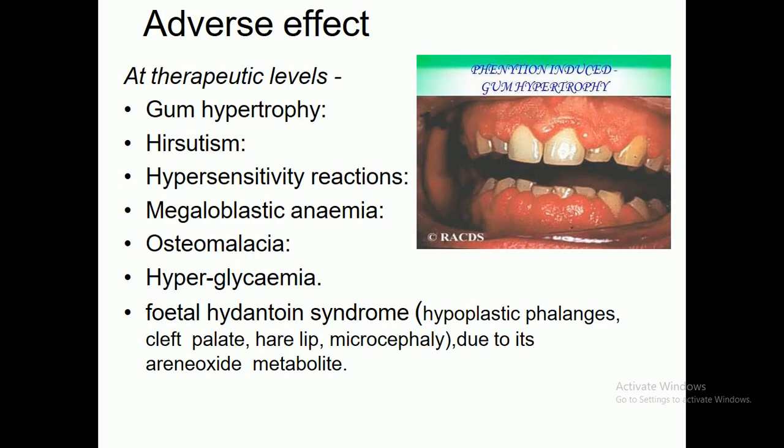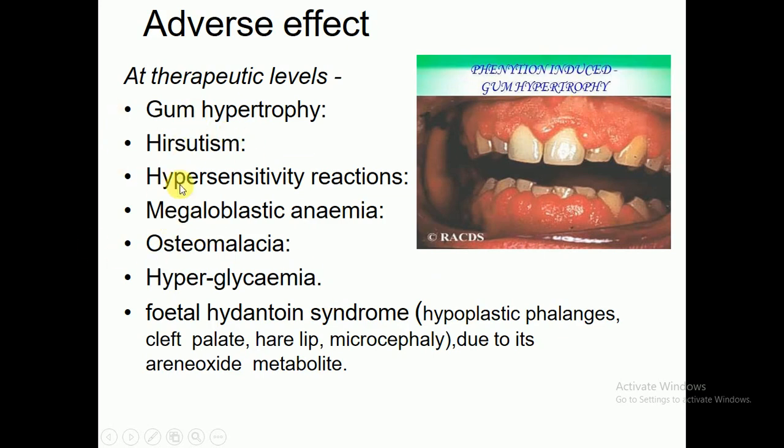Now let us come toward the adverse effects reported in the literature review. These are the adverse effects reported after the administration of phenytoin at therapeutic level. The adverse drug reactions may be in the form of gum hypertrophy. Look here, this is gum hypertrophy, or gingival hyperplasia. These are the ADRs, adverse drug reactions, reported after administration of phenytoin.